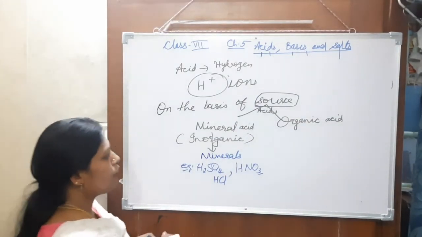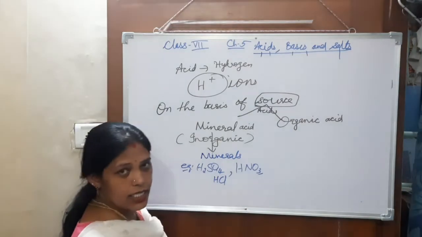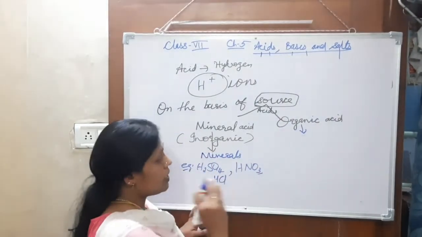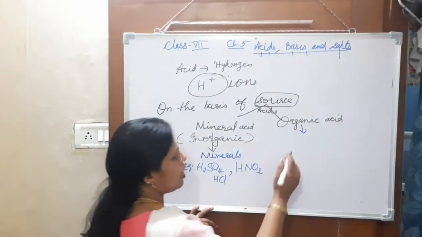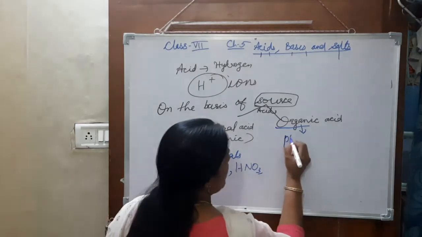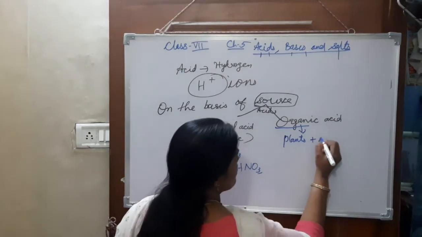Okay. And now if we talk about organic acids, they are obtained naturally from organisms, meaning from plants and animals.